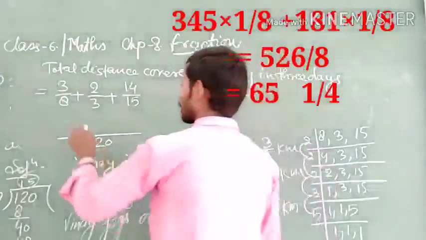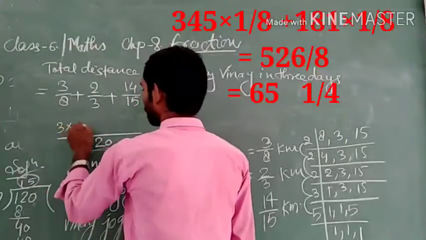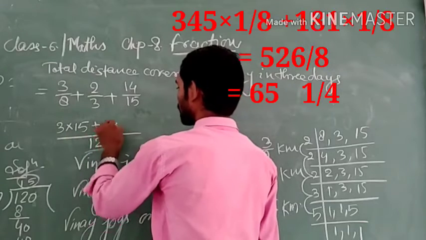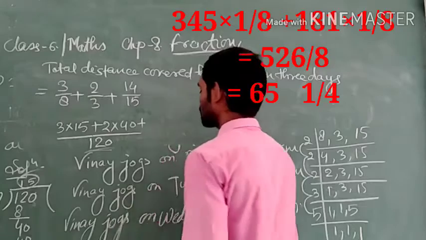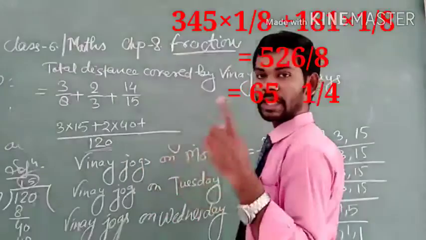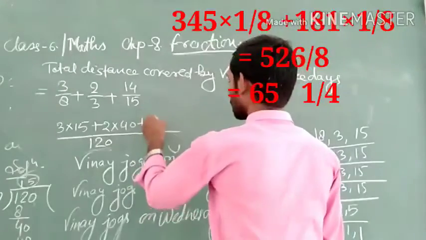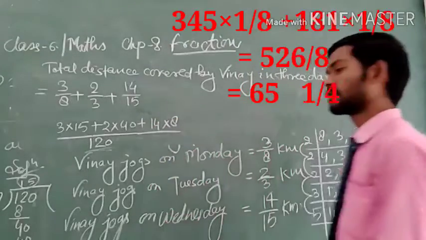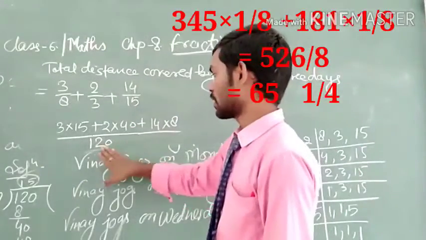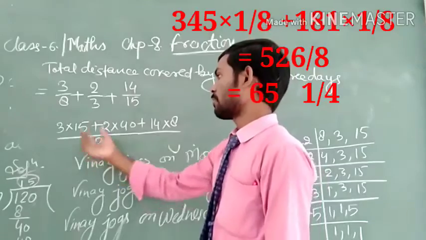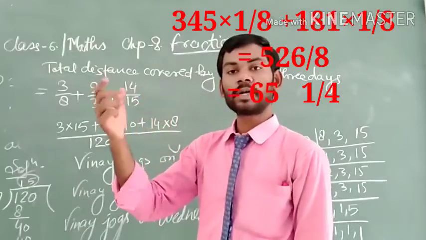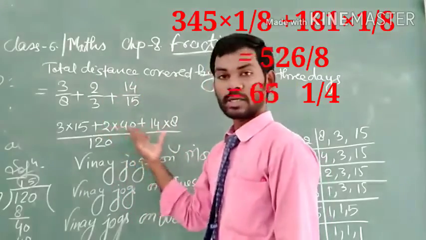So here we write 3 multiplied by 15, plus, when we divide 120 by 3 we get 40, so we write 2 multiplied by 40, plus, when we divide 120 by 15 we get the quotient 8, so 14 will multiply by 8. I hope this step is clear to everyone. Nothing more to do: just divide the LCM by each denominator one by one and multiply the quotient by the numerator one by one. You will get this result.